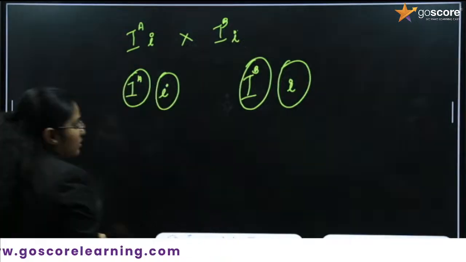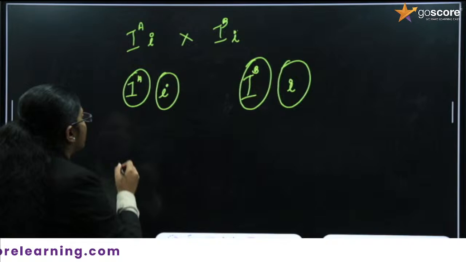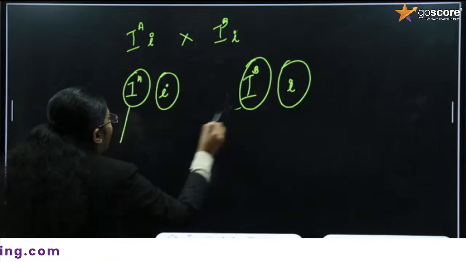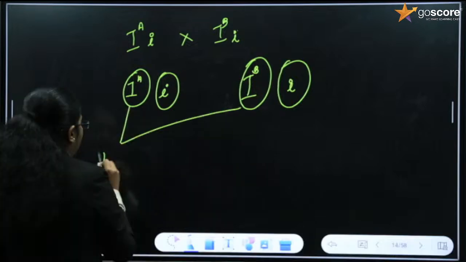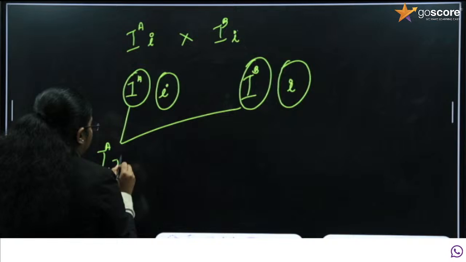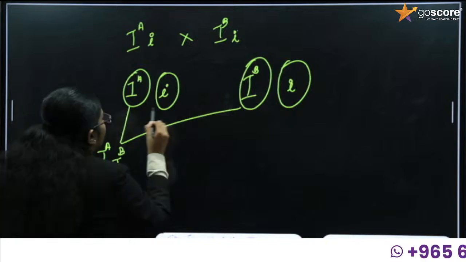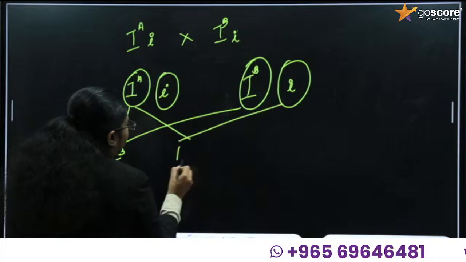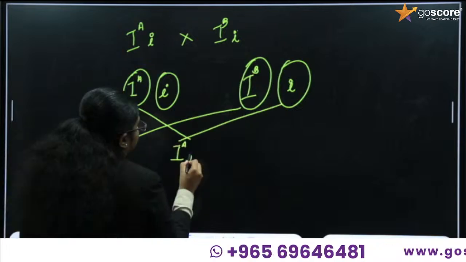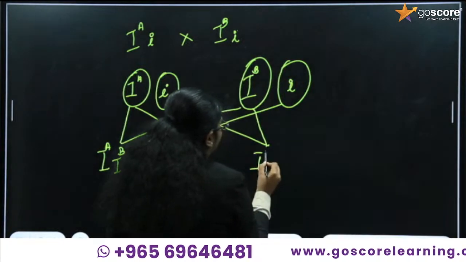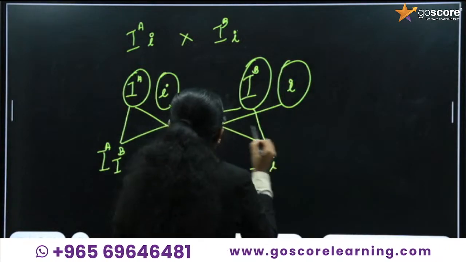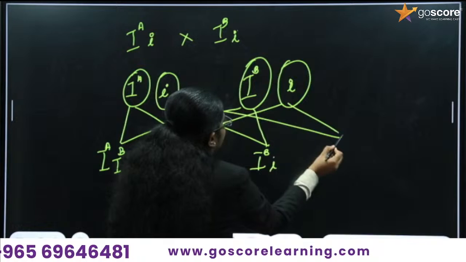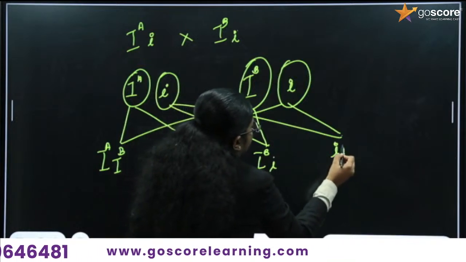The possible progenies will be IAIB, IAi, IBi, and then this one here, small letter ii.